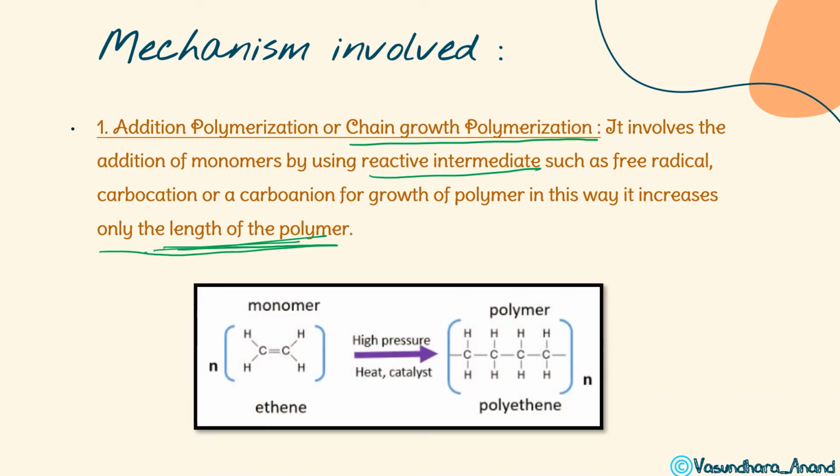Here we can say that ethene is the most common example. When ethene undergoes polymerization at high pressure and high temperature, or with a catalyst, obviously we will put some catalyst, what will happen? It will form like this. How? Again, do it the same way. This bond is going to break on this side. It will have minus and positive. Take another molecule, here minus, here positive. What will happen? This is C, C, C, and this is going to continue, isn't it? So like this. This is the monomer.